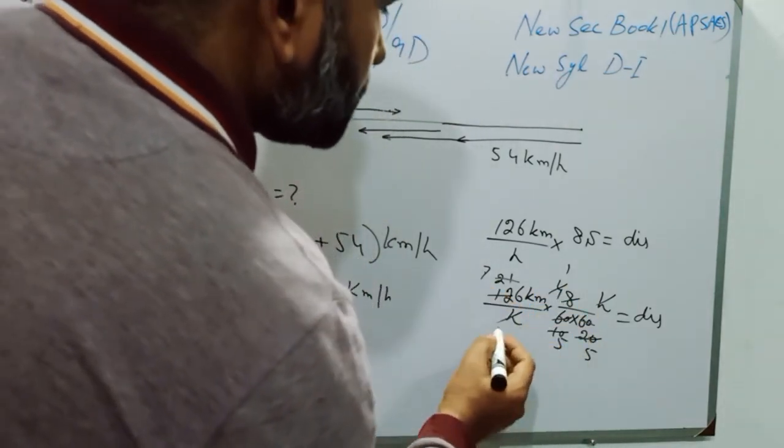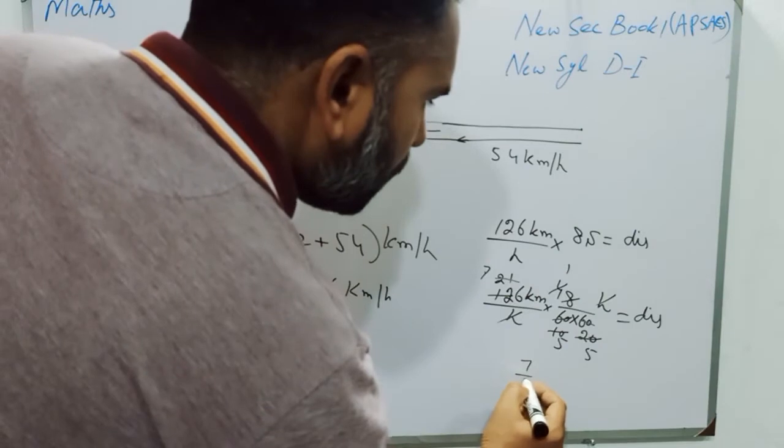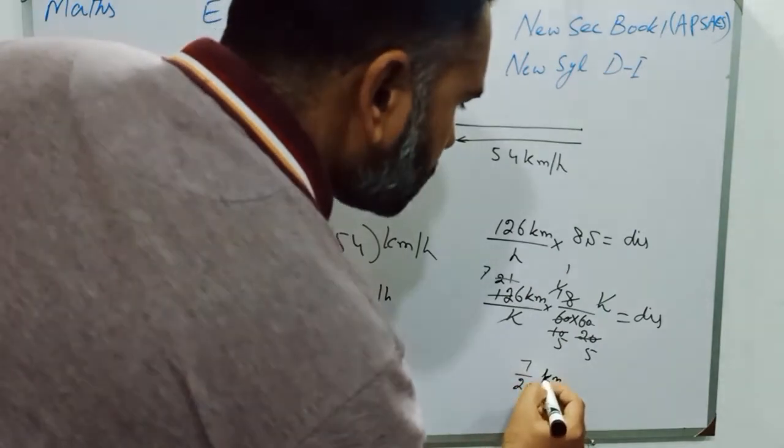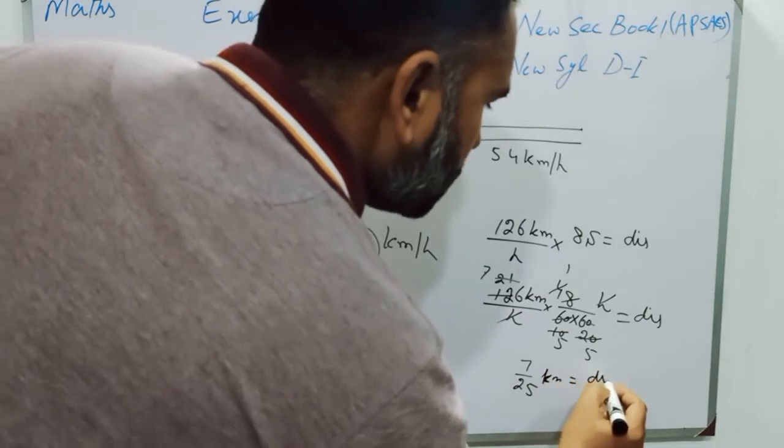So it is students 7 over 25 kilometer, and students is equal to distance.